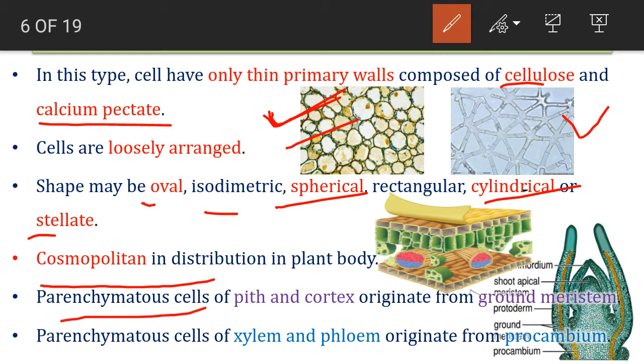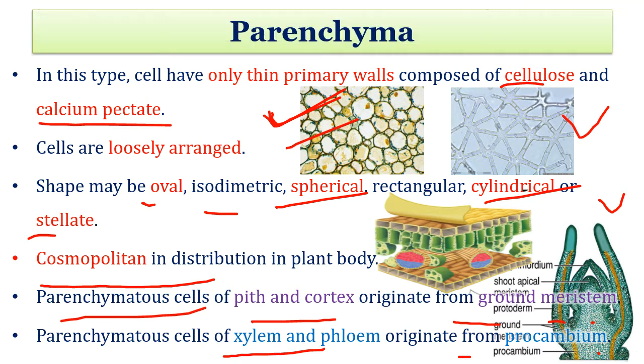Now parenchymatous cells of pith and cortex originate from the ground meristem, and the parenchymatous cells of xylem and phloem originate from procambium. To understand this, here I have shown the shoot apical meristem diagram which we have seen in one of the previous videos. Here you can see the location of ground meristem. This green portion is ground meristem, and this yellow line represents the procambium. So this is how pith, cortex, xylem and phloem are derived from the ground meristem and procambium respectively.